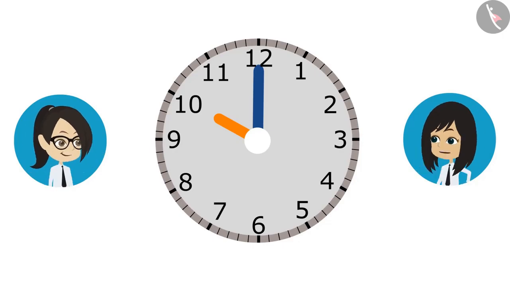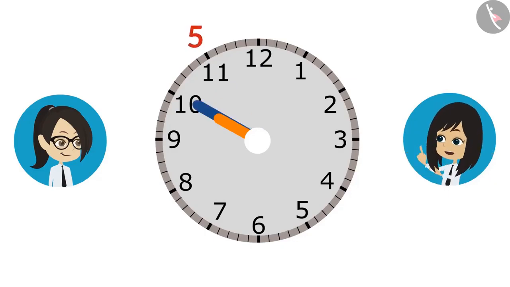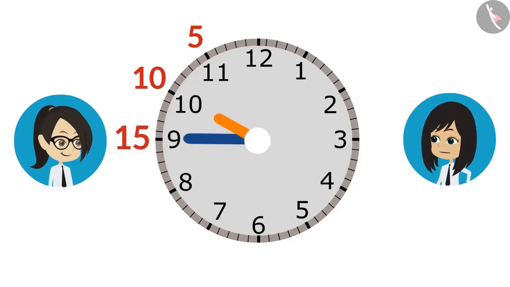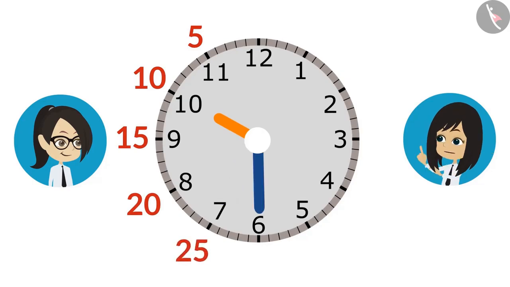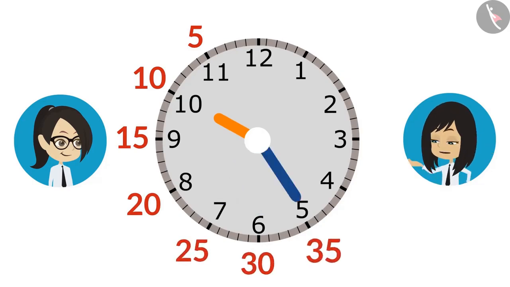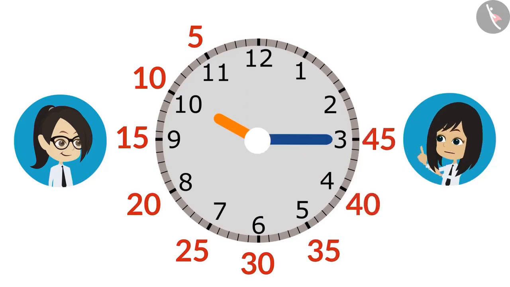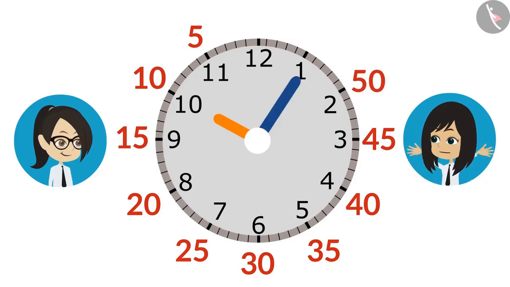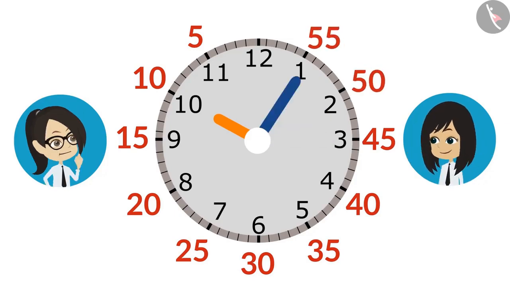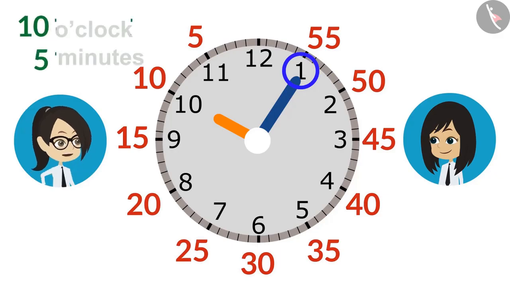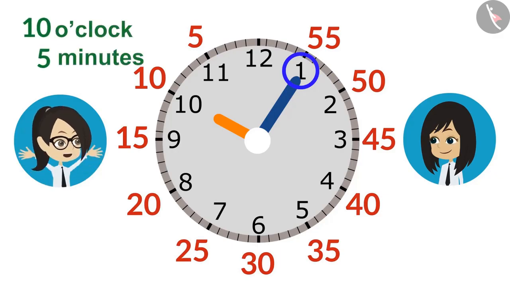Okay. 5 minutes when moved from 12 to 11. 10 minutes when moved from 11 to 10. 15 minutes at 9. 20 at 8. 25 at 7. 30 at 6. 35 at 5. 40 at 4. 45 at 3. 50 at 2. And it will be 55 minutes at 1. This means the minute hand will be at 1 when it is 55 minutes before 10 o'clock. This means we have to leave the hotel at 5 minutes past 10 o'clock.